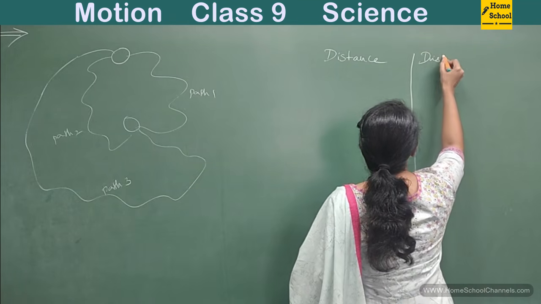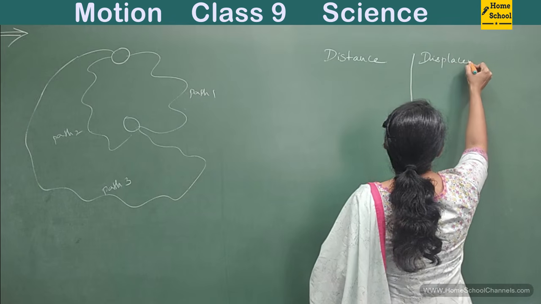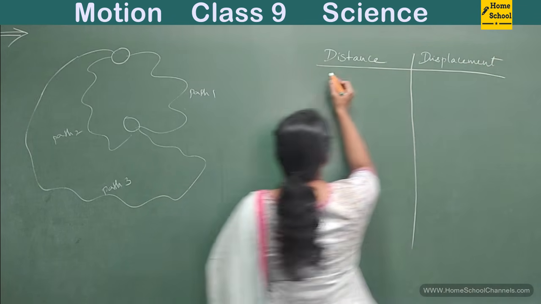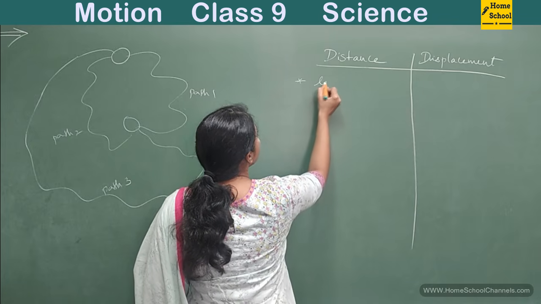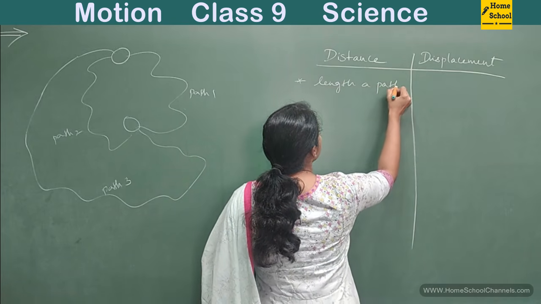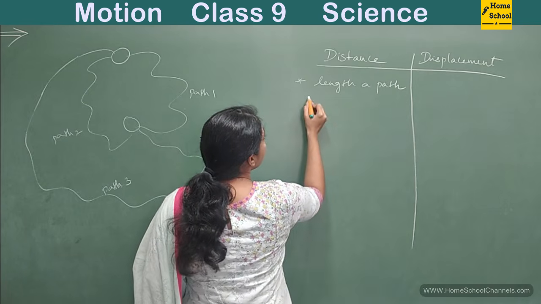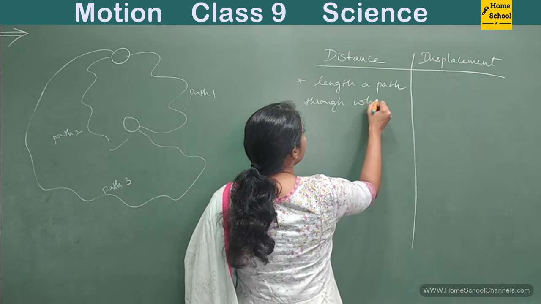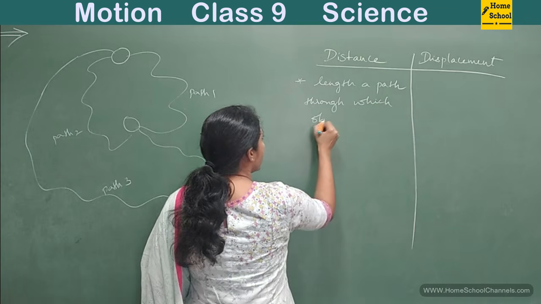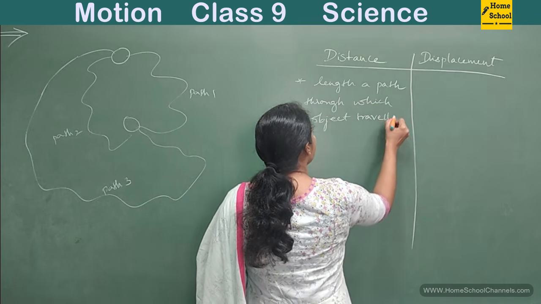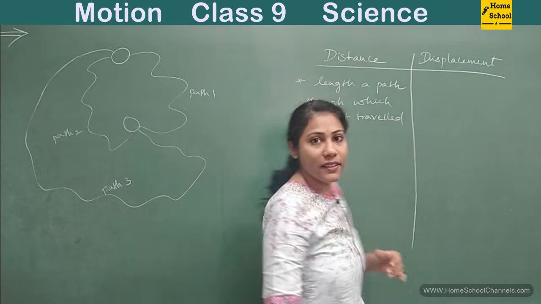So now that you know what we mean by distance, isn't it? So distance is nothing but what? The length of a path through which an object traveled is called distance.